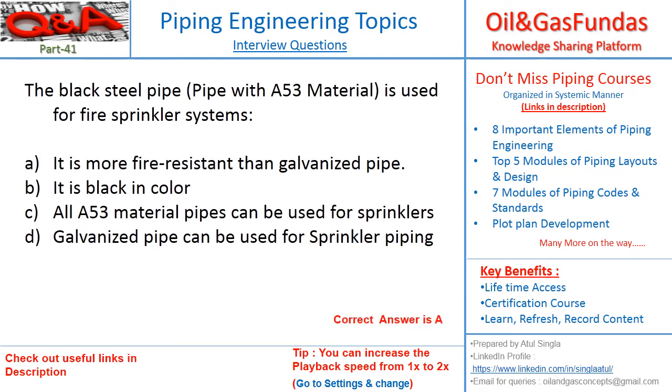The correct answer is A. As we have discussed, galvanized pipe has a zinc coating, which is helping in supplying the water to different locations. But black pipe is used for supplying the gas. In this case, we are talking about fire sprinklers. Galvanized pipe is more fire resistant. That is why we are using this in sprinkler systems. So the first statement is correct.